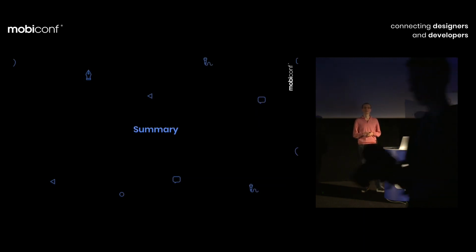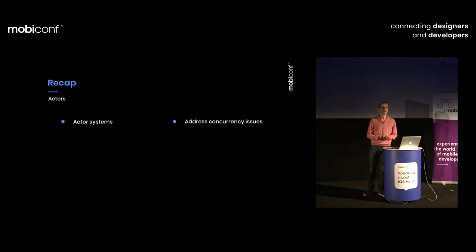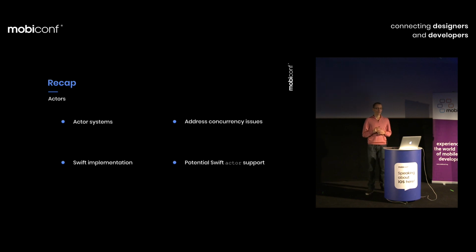Let's summarize actors. So we learned what actors, general actors, are, what the limitations are, what the benefits are. We learned that for mobile development, we'll use actors only for troubles, only for problems that involve concurrency. Then we saw the implementation in the Swift language. You've seen my personal implementation for that. And at the end, I showed how the Swift community is discussing future Swift support for actors.